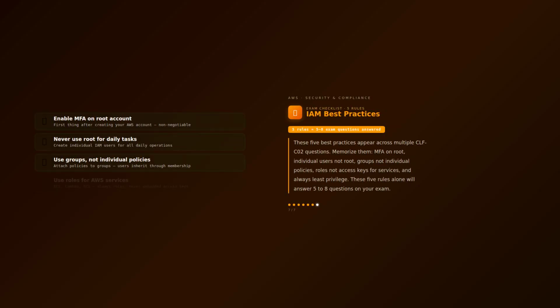5 Best Practices, 5 to 8 CLF-C02 exam questions answered. Enable MFA on root. Never use root daily. Attach policies to groups, not individual users. Use roles for AWS services, never embedded access keys. Apply least privilege everywhere. Memorize these 5 and you are ready.